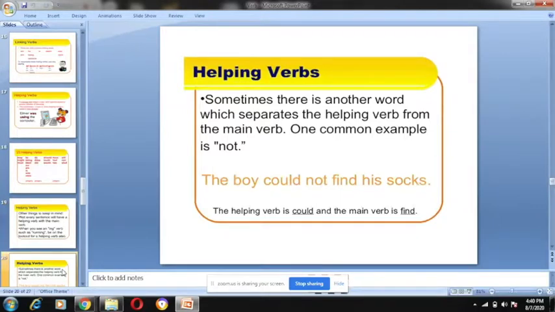Sometimes there is another word which separates the helping verb from the main verb. One common example is not. The boy could not find his sock. Here, not is a word which separates the helping word from the main word. Could and find are separated by not. Is it clear? Yes, ma'am.